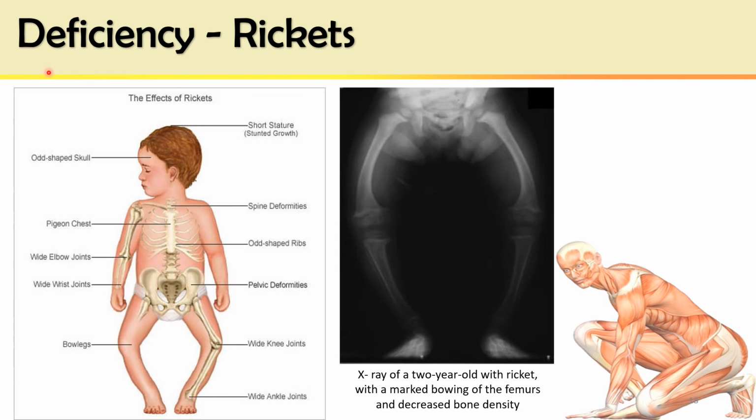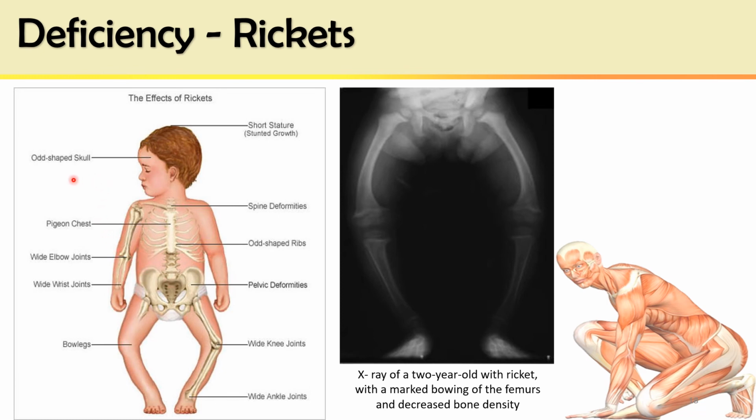Deficiency of vitamin D may result in rickets in growing children. The main effects of rickets are stunted growth and bowing of legs. The diagnostic laboratory findings are serum low levels of calcium and phosphate, and the enzyme activity of alkaline phosphatase is increased. So increased alkaline phosphatase, low calcium and low phosphate are diagnostic for rickets in growing children.